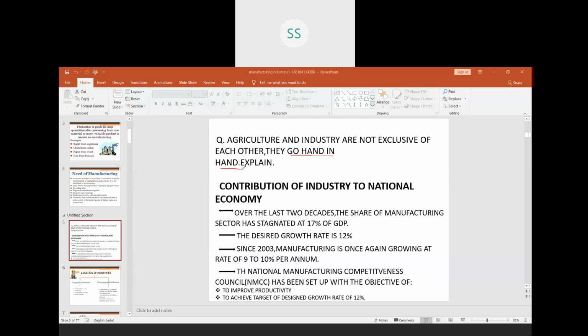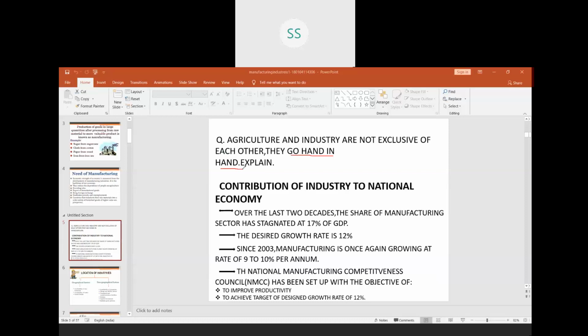When this question comes, what will you write? What is the meaning of the question? The meaning of the question is that both agriculture and industry are dependent on each other. They have to go together. And when this question comes, it will always come to be explained with examples. So you have to write in 2 paragraphs. First example, how agriculture is dependent on industry, and then second example is how industry is dependent on agriculture.